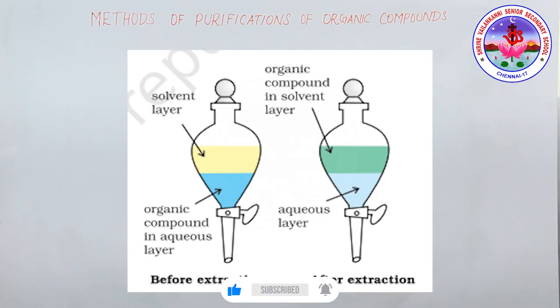The next is the differential extraction process. When an organic compound is present in an aqueous medium, it is separated by shaking with an organic solvent in which it is more soluble than in water. The organic solvent and aqueous solution should be immiscible with each other so that they form two distinct layers which can be separated by a separating funnel.